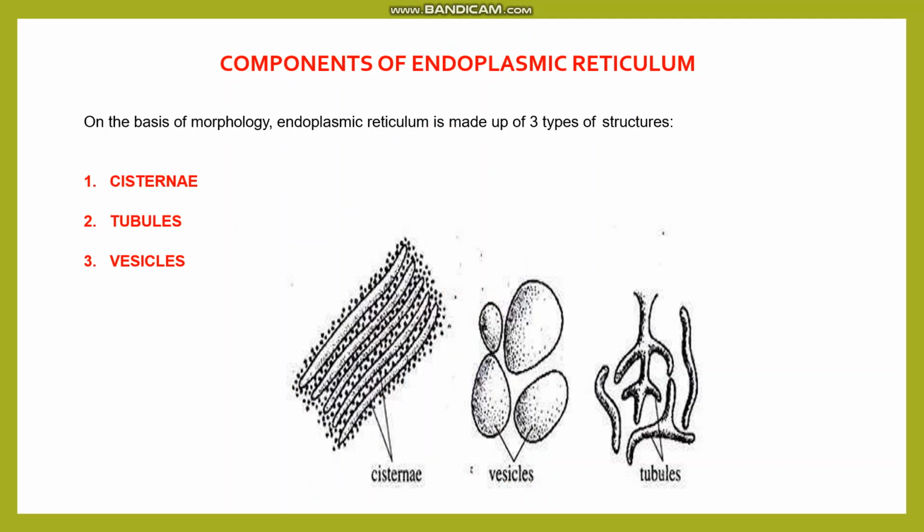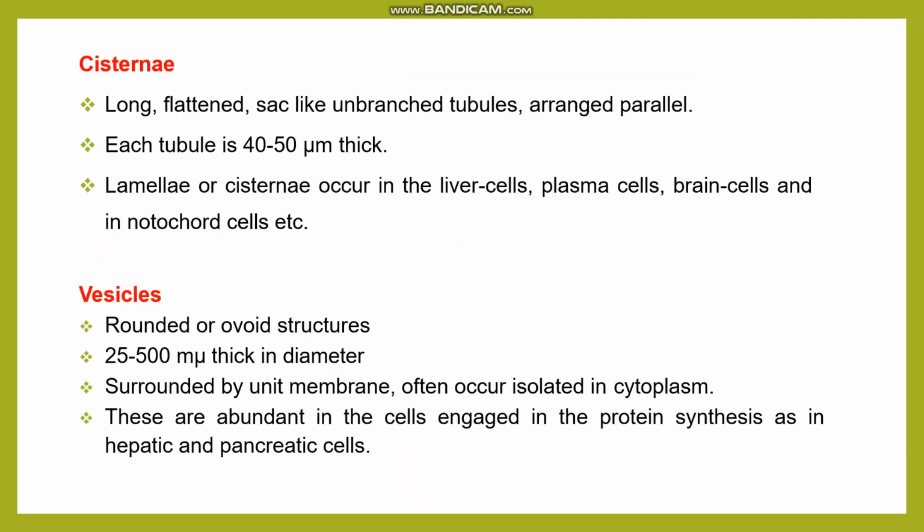The next are components of the endoplasmic reticulum. There are mainly three components: cisternae, tubules and vesicles. As you can see in the diagram, there are cisternae, vesicles and tubules. Cisternae are sac-like structures. They are unbranched and arranged parallelly, 40 to 50 micrometers thick, and they occur in liver cells, plasma cells, brain cells, and notochord cells.